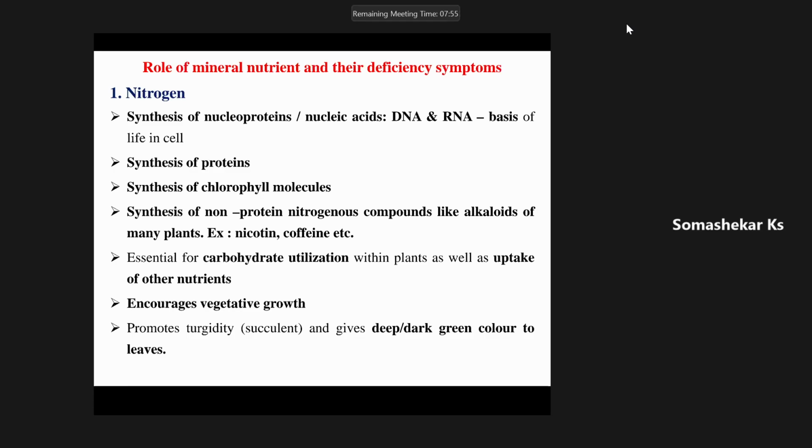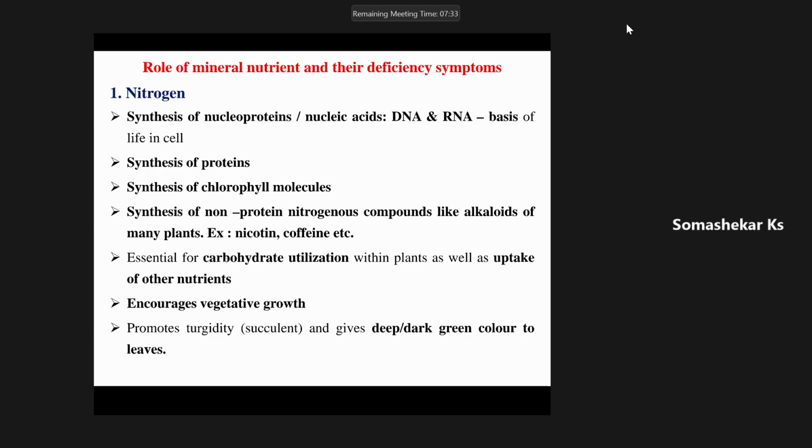It is also involved in the synthesis of non-protein nitrogenous compounds like alkaloids. Example, nicotine and caffeine. If you go for tobacco, the alkaloid present is nicotine, and in coffee, caffeine. These alkaloids increase the value of those crops, especially commercial and plantation crops.